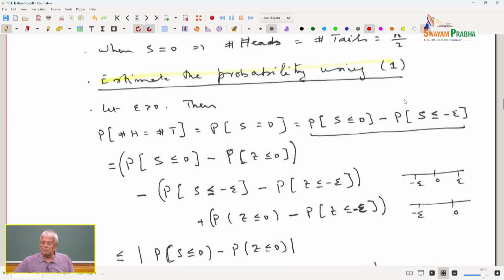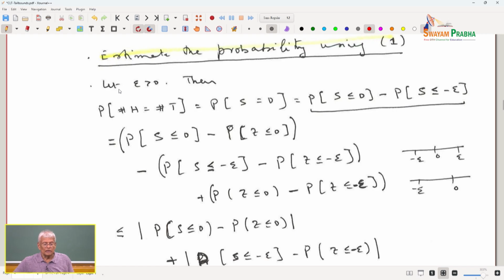So to estimate the probability using 1, let epsilon be 0. Then the probability that the number of heads is equal to the number of tails is the same as the probability that S is 0. Which is the same as the probability S less than or equal to 0 minus the probability S less than or equal to minus epsilon. So look at this now, this is 0, this is epsilon, minus epsilon, 0 minus epsilon.